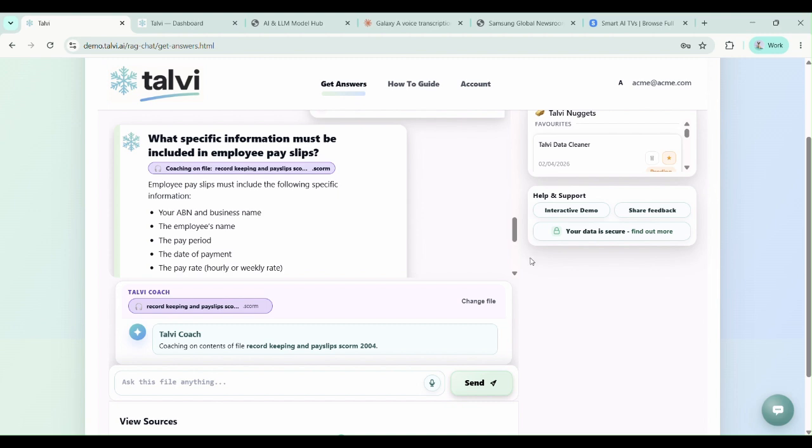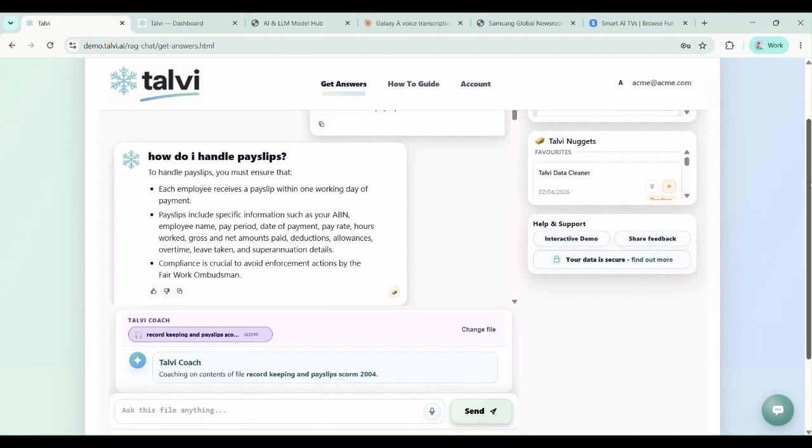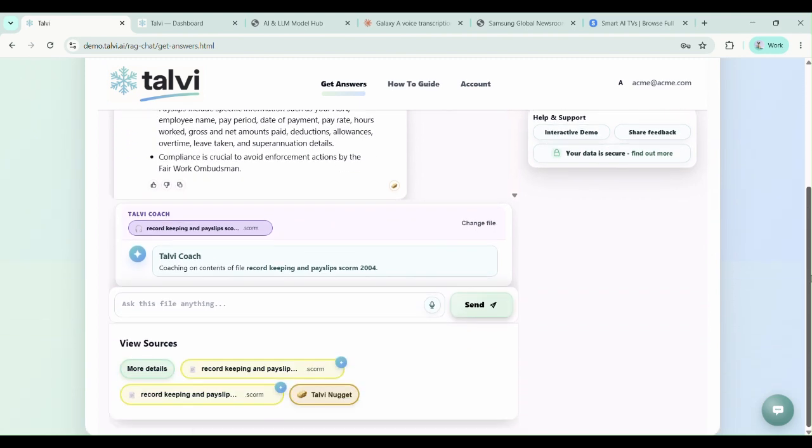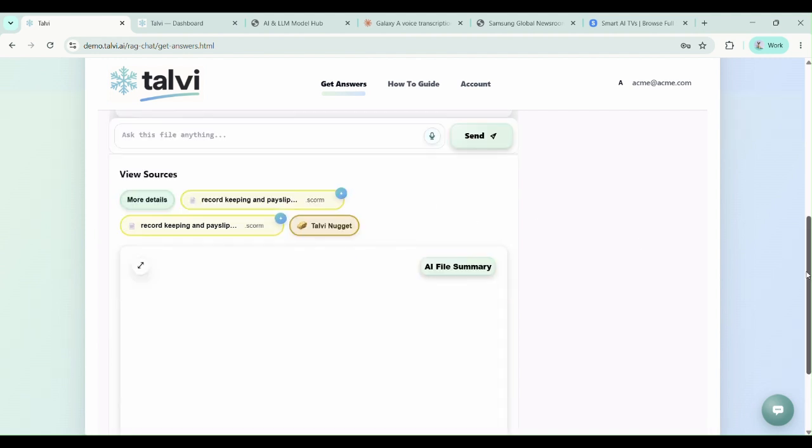So I'm going to ask the question, how do I handle pay slips? To handle pay slips, you must ensure, etc., etc. You can see the answer on the screen. So again, we get the answer in seconds. We can look at the more detailed step-by-step procedure. And we can also see the files that we use to generate this answer. In this case, these are SCORM files.